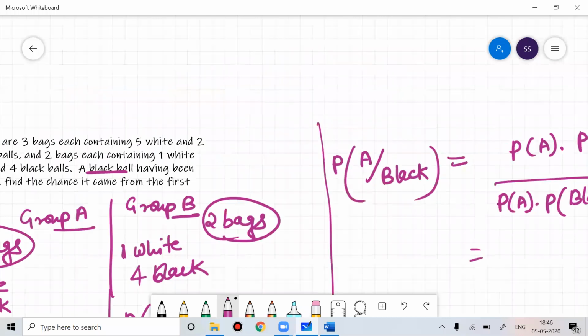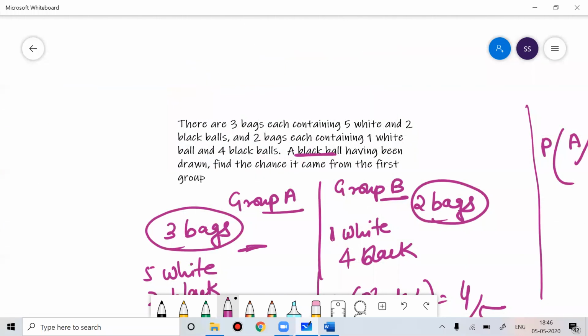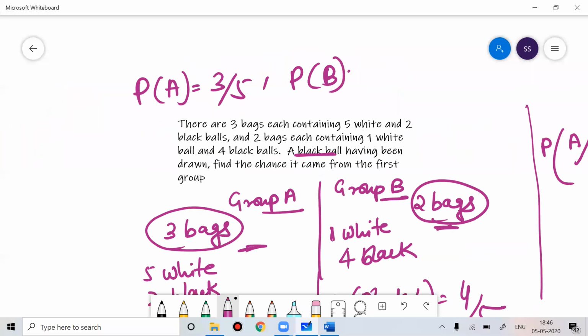In group A 3 bags are there, in group B 2 bags are there. So the probability of selecting group A is 3 by 5, and the probability of selecting group B is 2 by 5. If nothing is given like that, you take 1 by 2, 1 by 2.